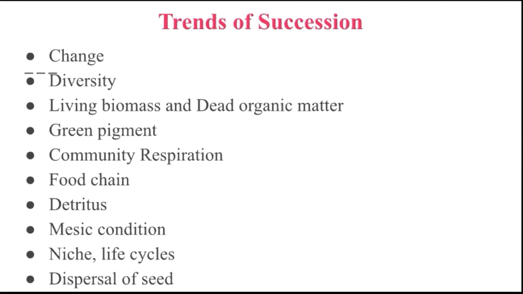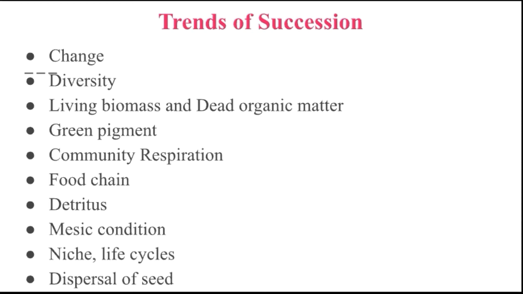In the early stage it is 2 times, but in the climax stage it is 3 to 5 times higher. It means the pigment diversity also increases, and that is how succession occurs. The community respiration, meaning the production and respiration ratio, remains more than 1 in the serial stage, but the huge living biomass respires a lot in the climax stage, and the P/R ratio equals 1. That is why succession occurs.